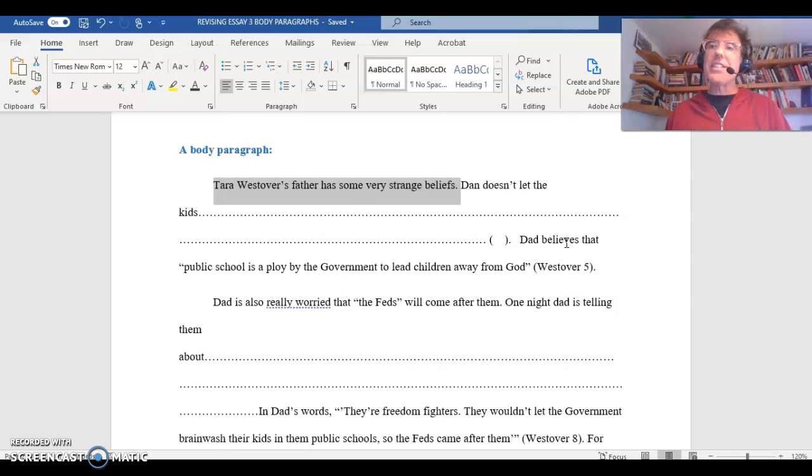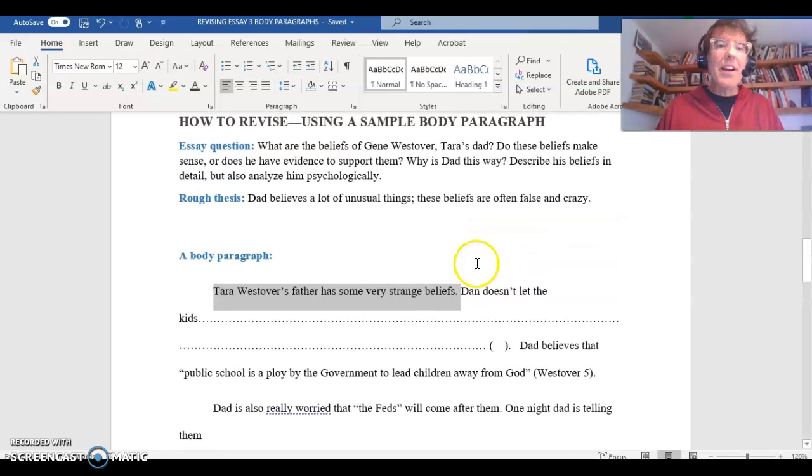Each body paragraph is about something specific. So if you find yourself making a really broad statement like this, then you need to revise. Each body paragraph is about just a little thing, a little piece of the overall pie. Okay? So here, we need to change this. Notice that this topic sentence here is basically the thesis. So this is the topic of the whole essay. So it can't be the topic of one body paragraph.